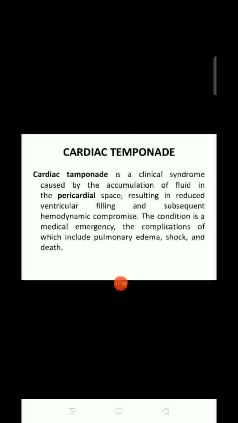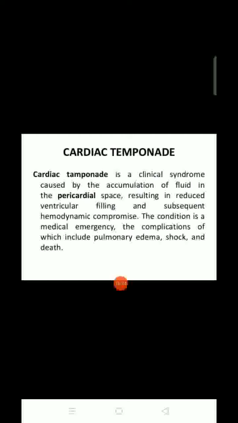The next condition is cardiac tamponade. Cardiac tamponade is a clinical syndrome caused by the accumulation of fluid in the pericardial space. Around the heart there is a space that we call the pericardial space. Normally fluid is present there, but in excess, that condition is cardiac tamponade, resulting in reduced ventricular filling.